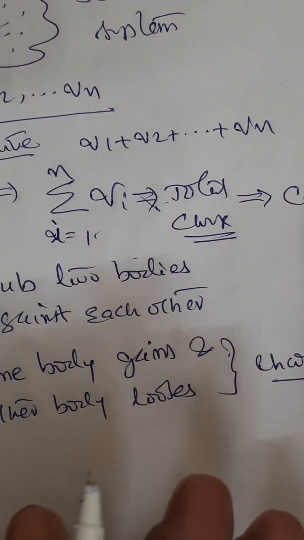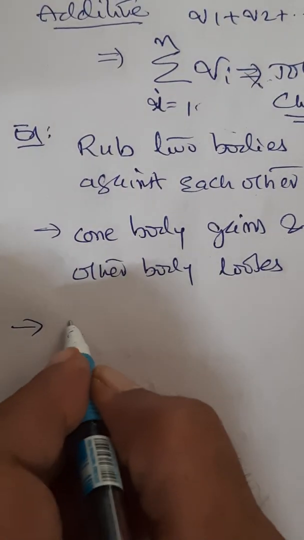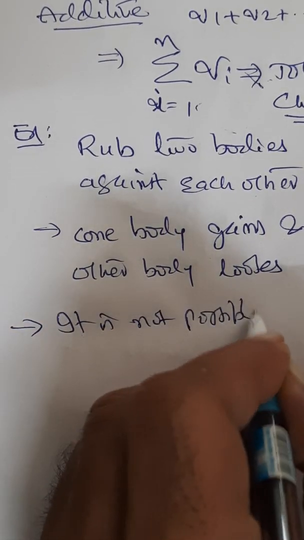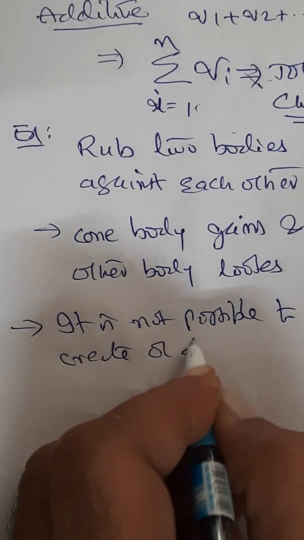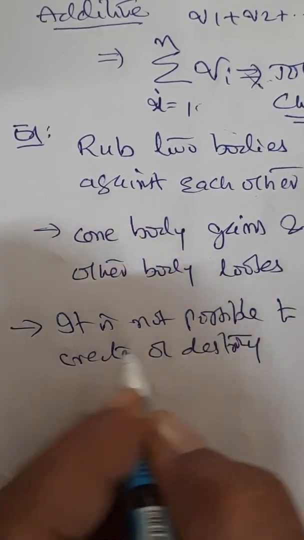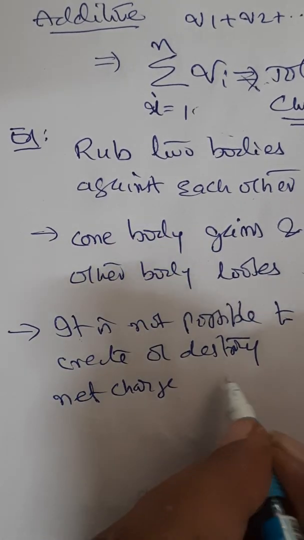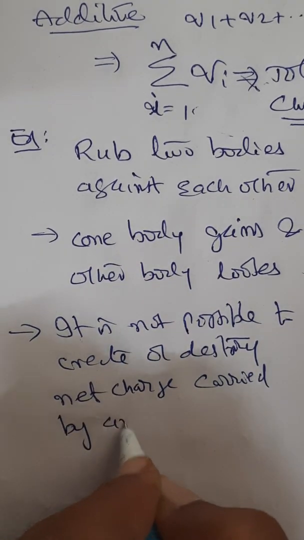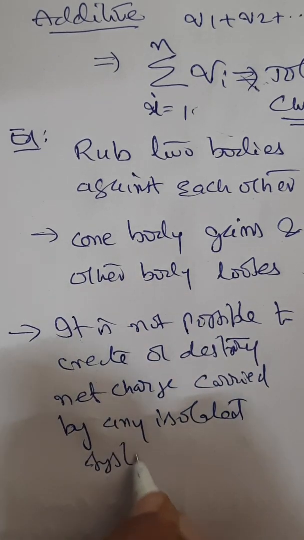So charge is neither created nor destroyed. So therefore we can say it is not possible to create or destroy net charge carried by any isolated system.